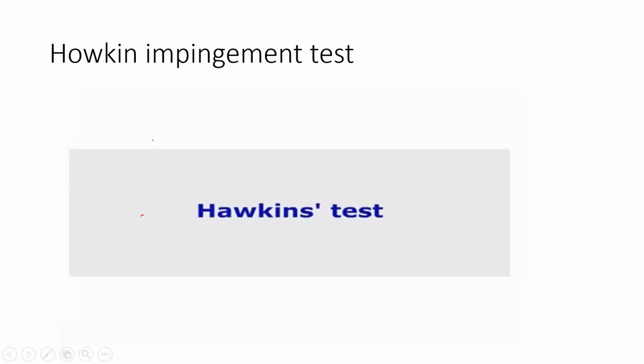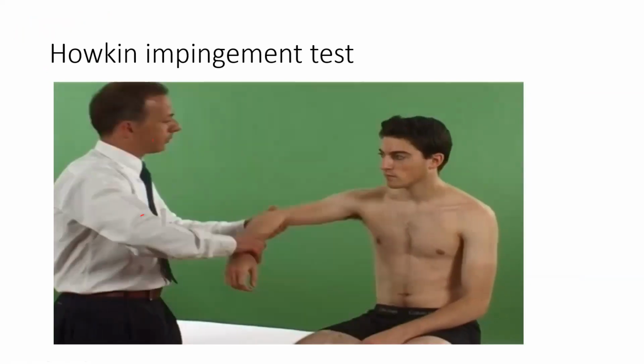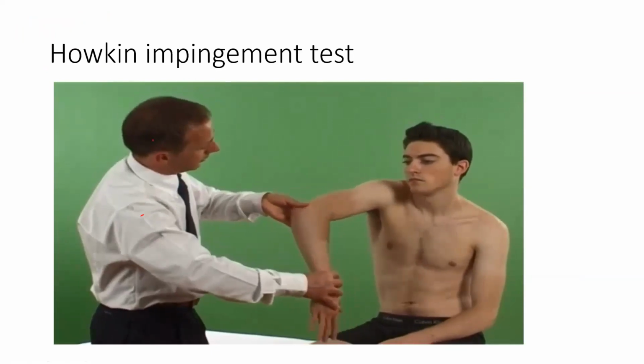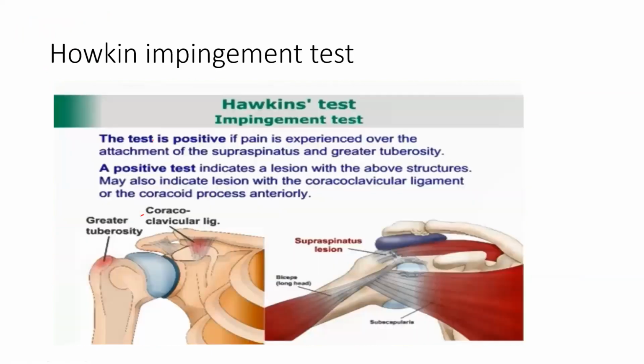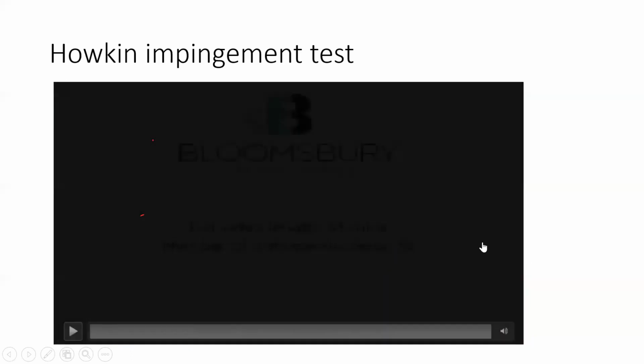What is Hawkins impingement? There are two types of impingement test.